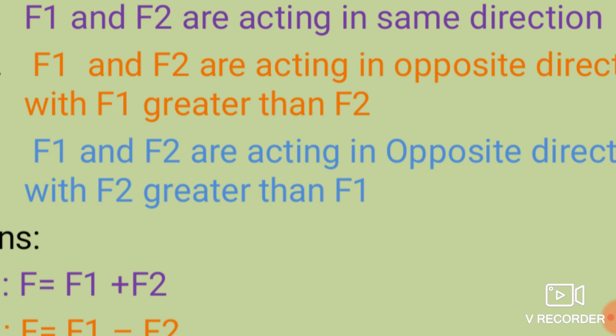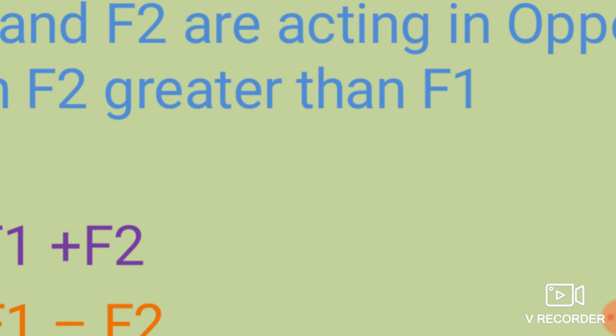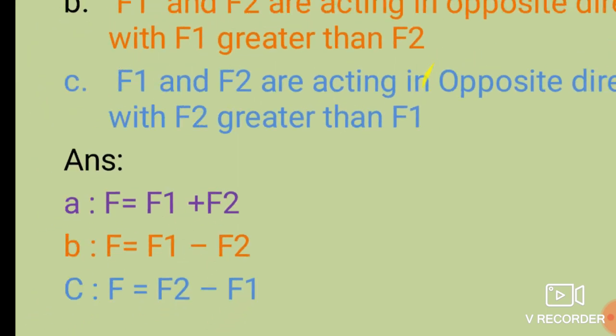Here the F2 force is greater than F1. So what will be the resultant force, students? The resultant force F will be the difference between these two, but how? Here F2 minus F1, because F2 is greater than F1.